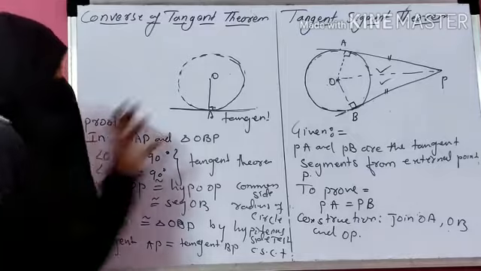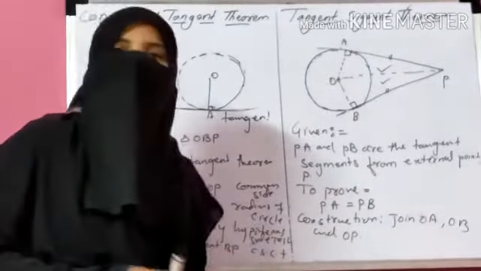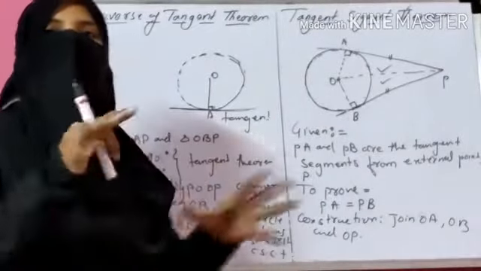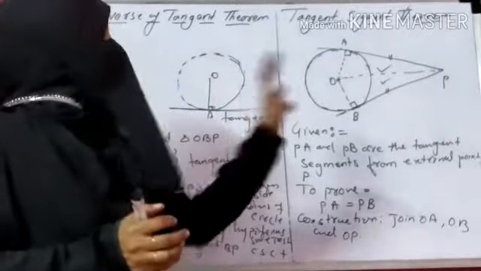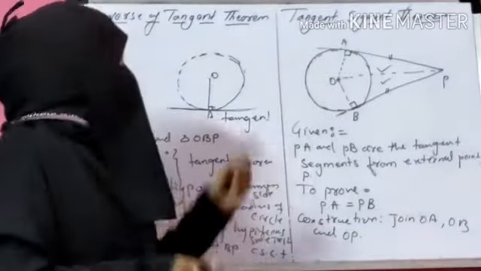Okay, got it? This is your tangent segment theorem. The tangent segment theorem says that the tangent segments drawn from an external point to the circle are always equal. Remember this theorem, we have to apply this theorem while solving the sums.